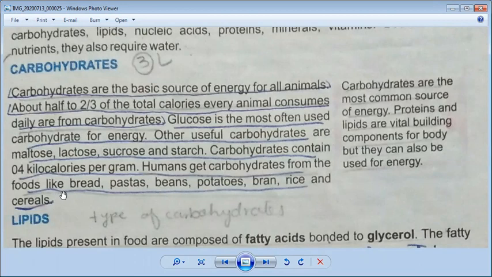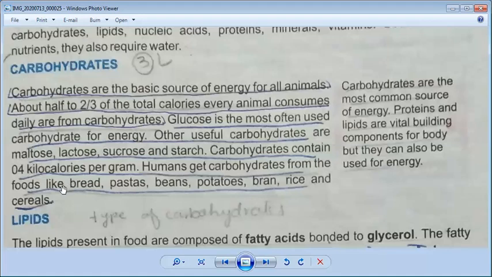Humans get carbohydrates from food like bread. Bread has a lot of starch in it. Pastas also have sucrose in them. Beans have maltose in them. Potatoes also have starch in them. Bran has lactose in it, and there are cereals and different cereals. So these are the sources of carbohydrates.